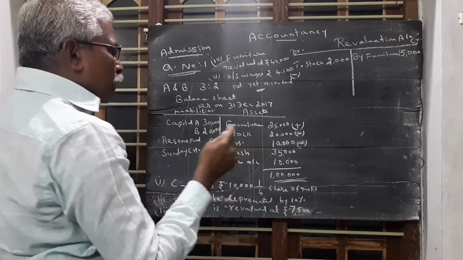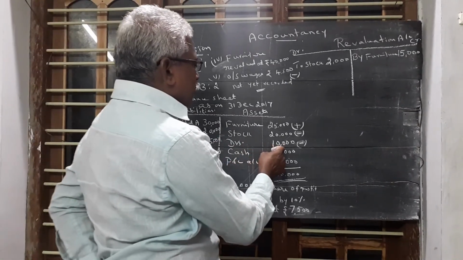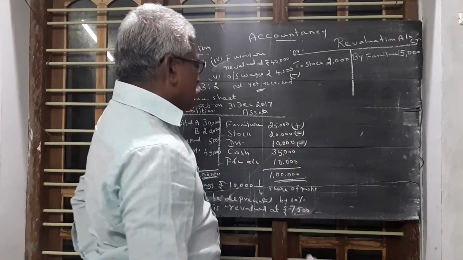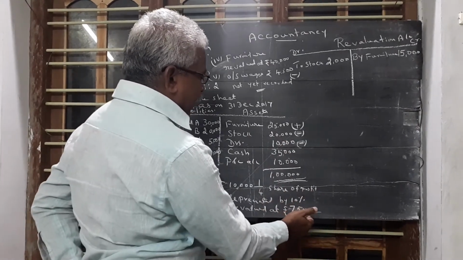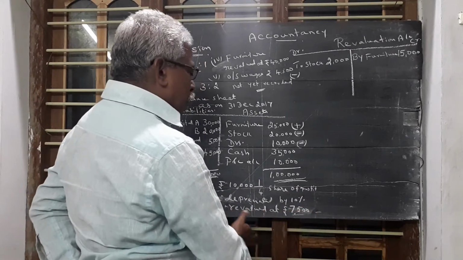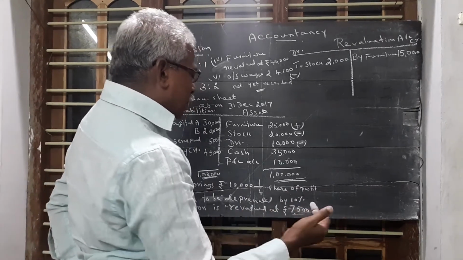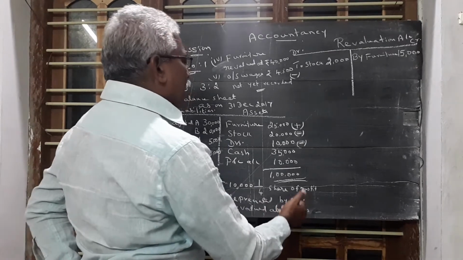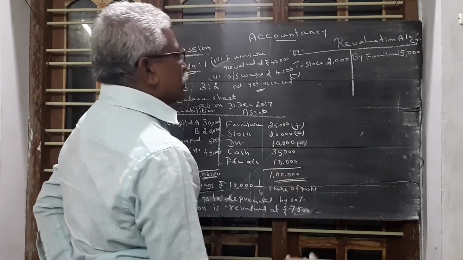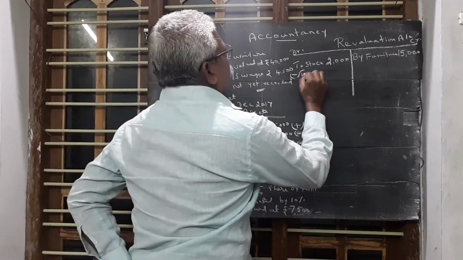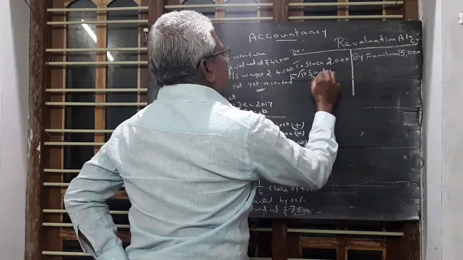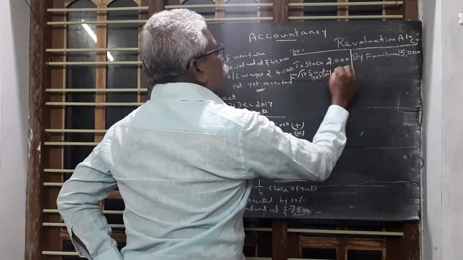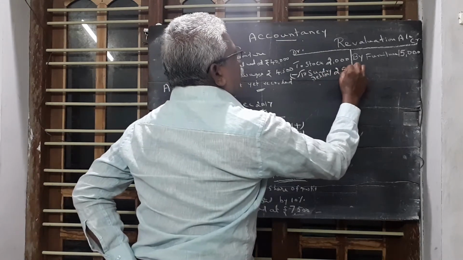We are expecting 10,000 rupees from our customers. Some of the customers fail to pay 2,500. So 2,500 is doubtful debts, considered as a loss. So to sundry debtors, 2,500.